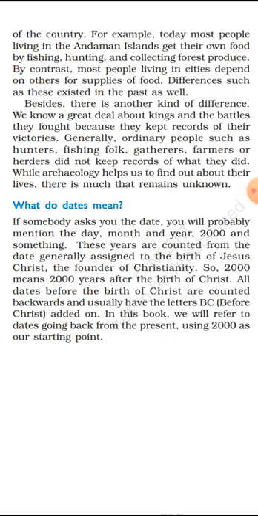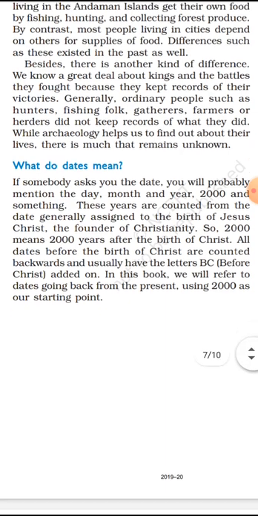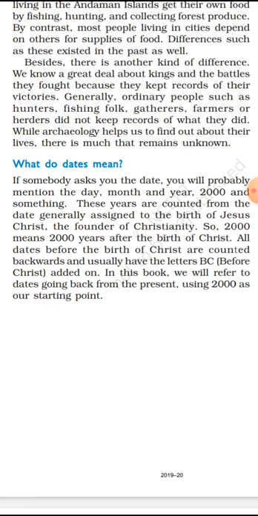So 2000 means 2000 years after the birth of Christ. All dates before the birth of Christ are counted backwards and usually have the letters BC, before Christ, added on. In this book, we will refer to dates going back from the present using 2000 as our starting point.